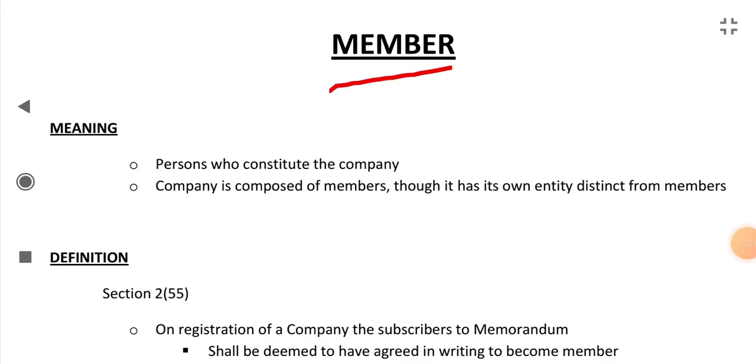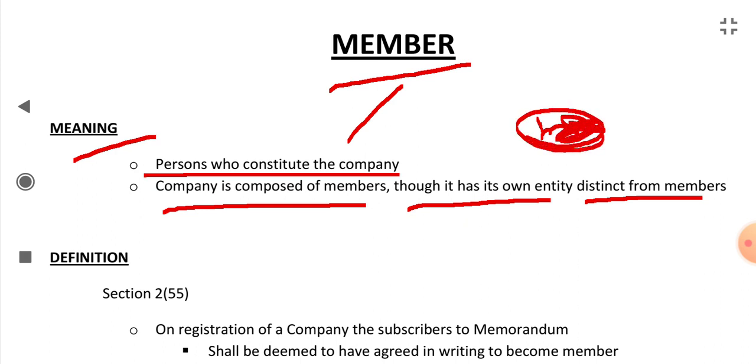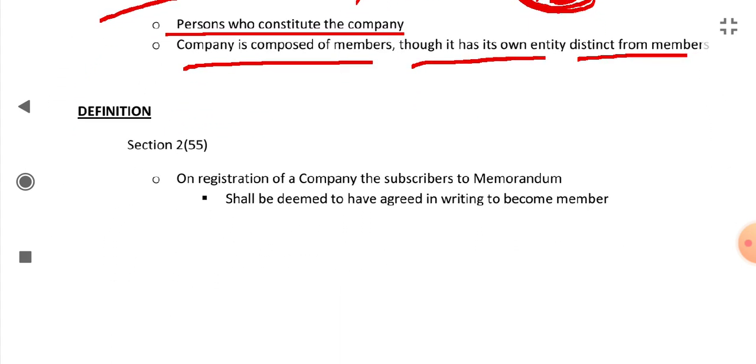Who are members? First see the meaning: persons who constitute the company. A company is composed of members, though it has its own identity distinct from its members. Although the company has a distinct entity from its members, it is composed of the members. The members constitute the company. So this is the meaning of member.